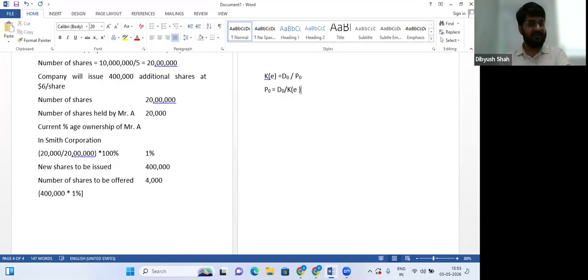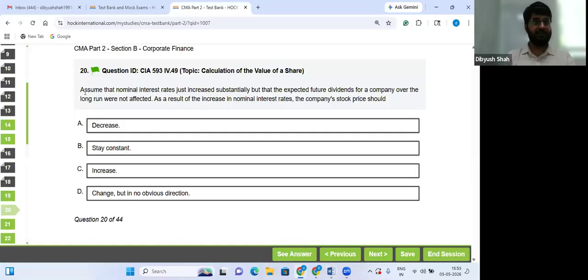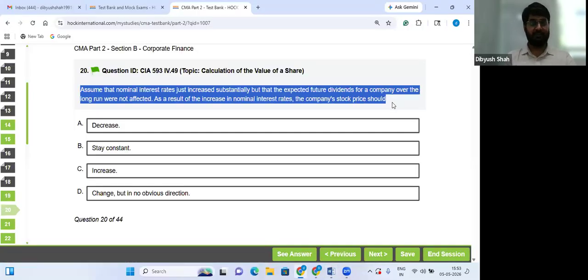Same, it is getting derived from there. Now what has happened? Nominal interest rates have gone up substantially, not slightly. That is what is written here, right? What is the question telling? Substantially.